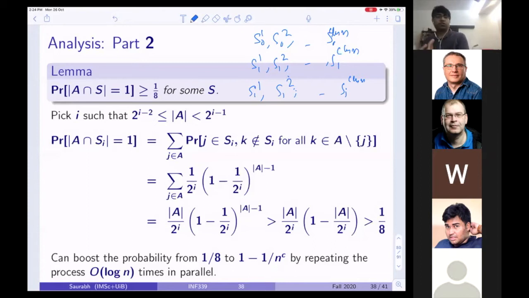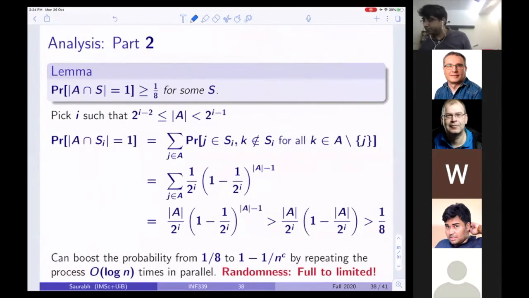So you can boost the whole probability to 1 minus 1 by n^c. And this is why, if you notice, the matrix which we chose had only 3 log n columns, but it is this boosting which forces you to have a matrix of size order log squared n times n dimension. But we use full randomness here.